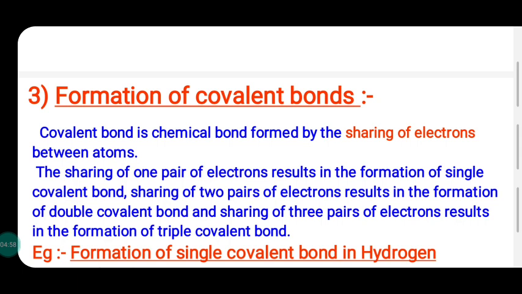A covalent bond is a chemical bond formed by the sharing of electrons. The sharing of one pair of electrons results in the formation of a single bond. For one pair of electrons, you can see a single line between the participants. If sharing of two pairs occurs, two lines will be visible between the participants. If the sharing of three pairs takes place, you can see three lines, that is single bonding, double bonding or triple bonding.